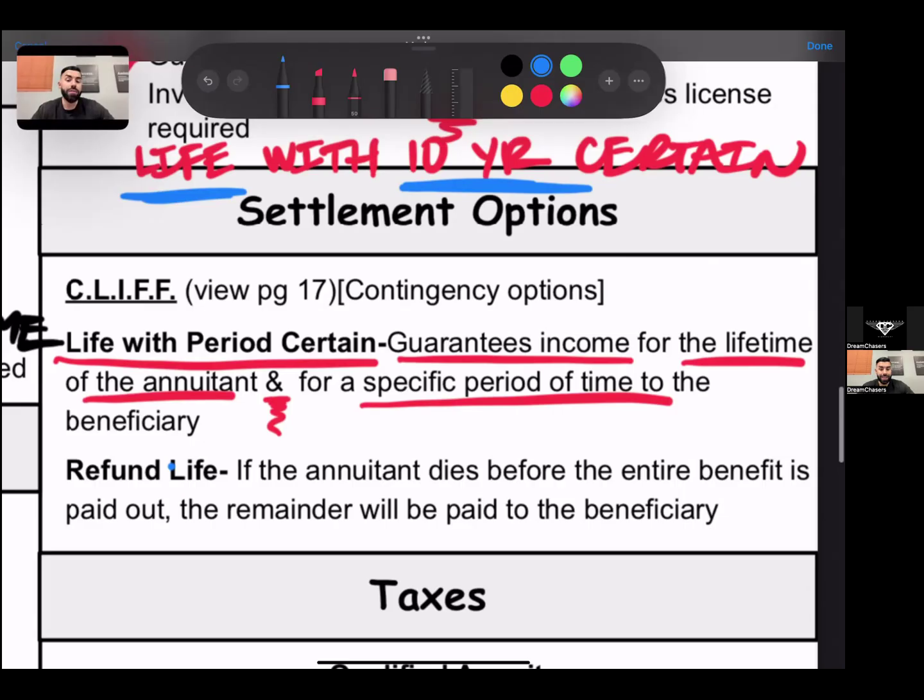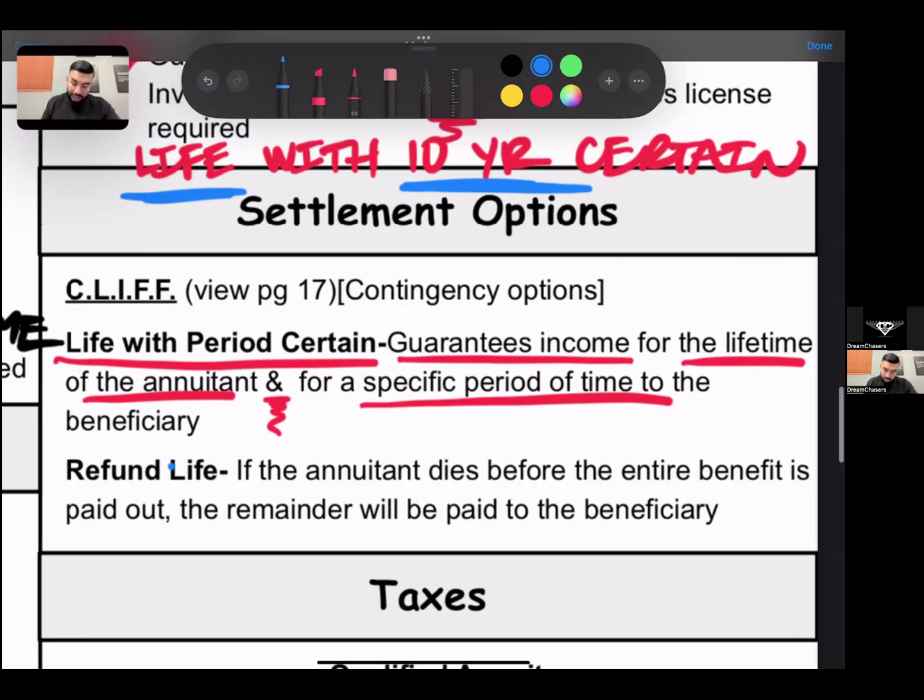It's certain for 10 years, and they've paid out for 2 years so far, so my beneficiaries will receive money for the remaining 8 years. Let's say I received money for 9 years, then my beneficiaries will receive money for the 1 year that's left. Let's say I passed away 12 years after starting to receive money. Then it ends there. Nobody else is going to receive money because it's for the rest of my life or certain for at least 10 years to the beneficiaries.